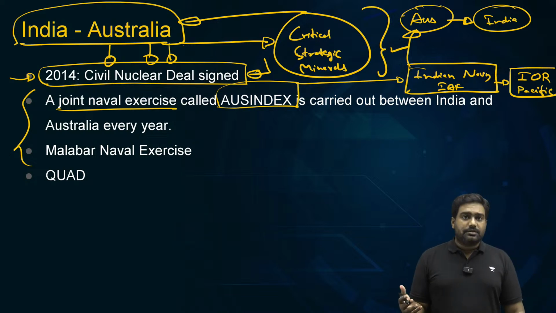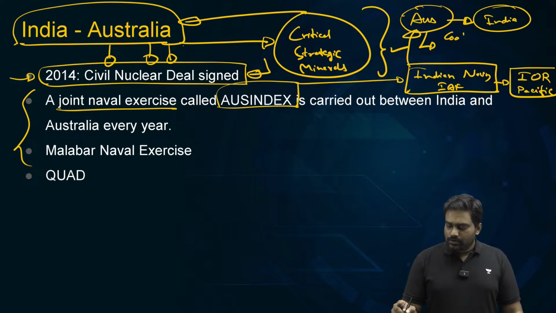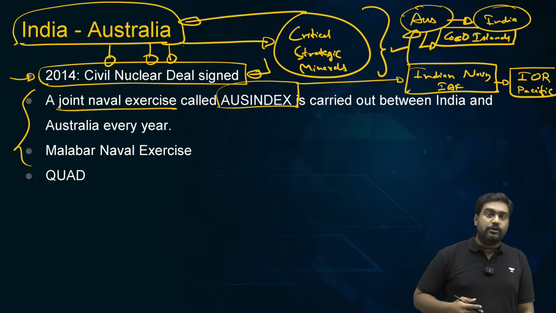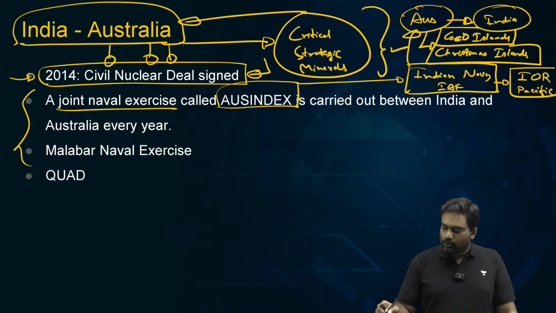And during this transit, we have used Australian strategic islands where military bases are located, like the Cocos Islands. I'm not referring to the Cocos Island of Myanmar. I'm referring to the Cocos Islands, located below Indonesia, closer to Australia, and Christmas Island. These are strategic islands of Australia in the Indian Ocean where military facilities are located.